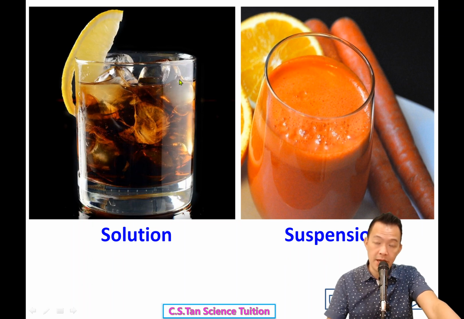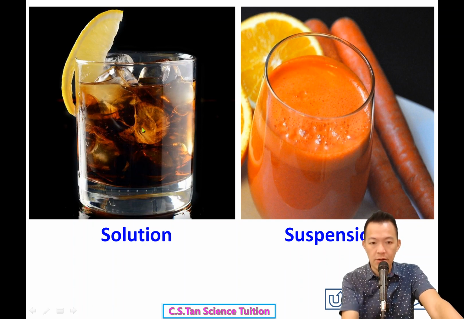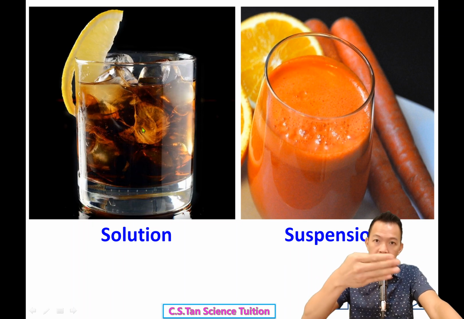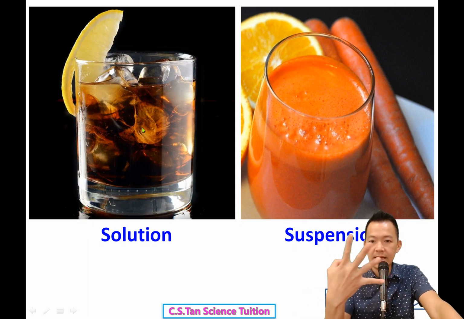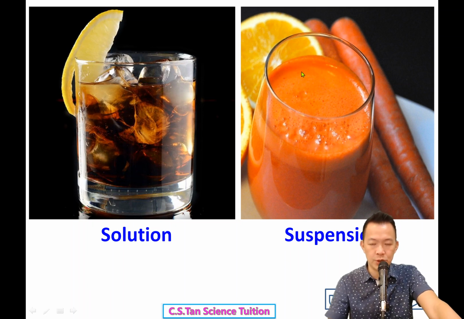All the substances inside are 100% soluble, 溶解在水里面被拆开，跟水的分子可能一样小了。But compared to carrot juice or orange juice, they are suspensions.